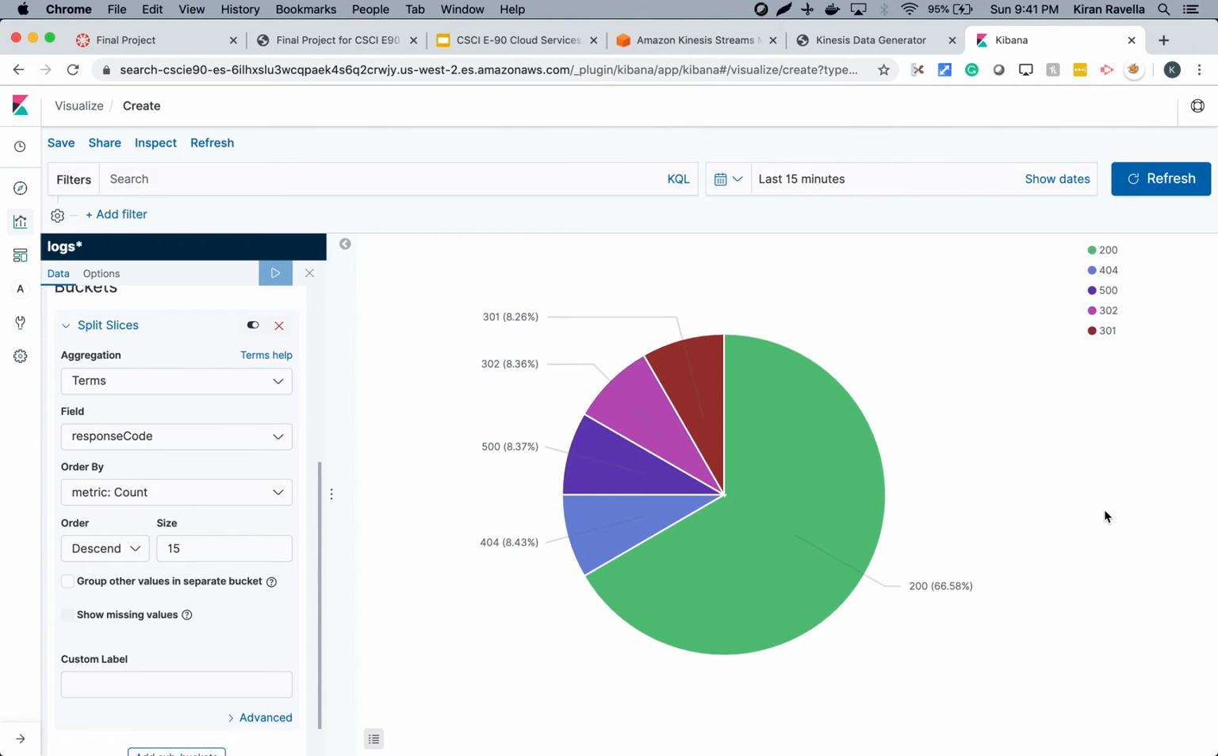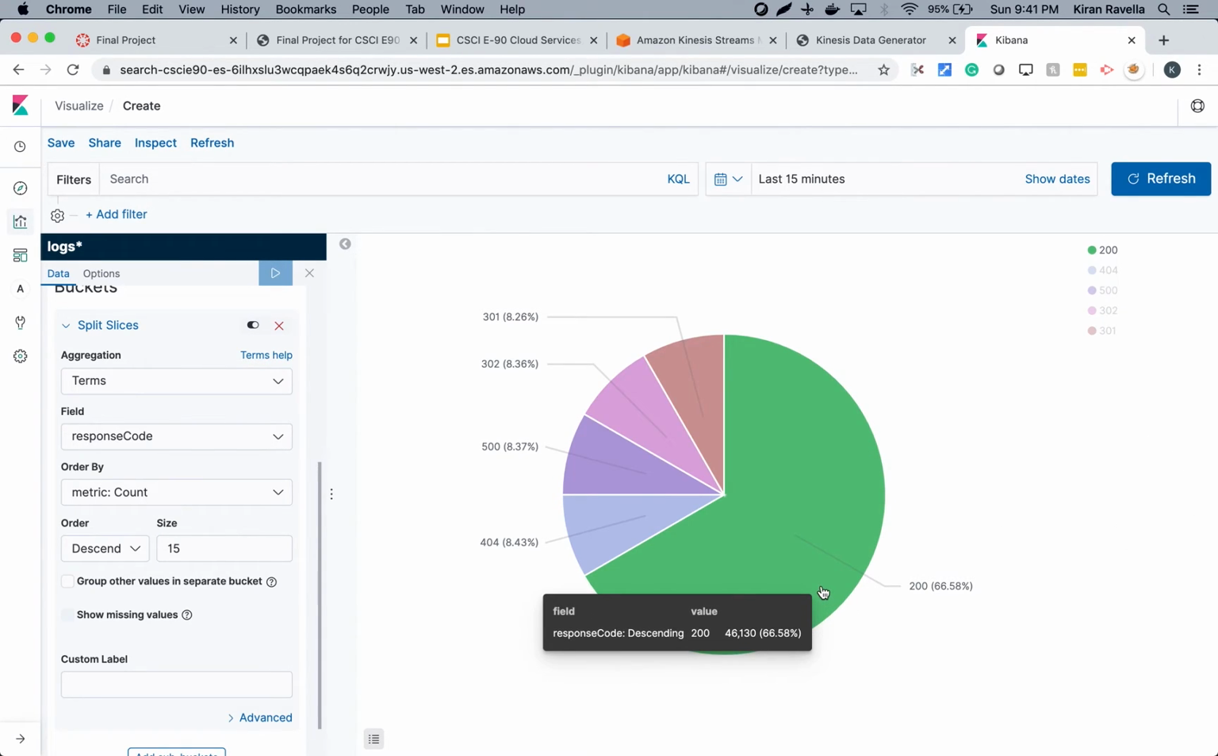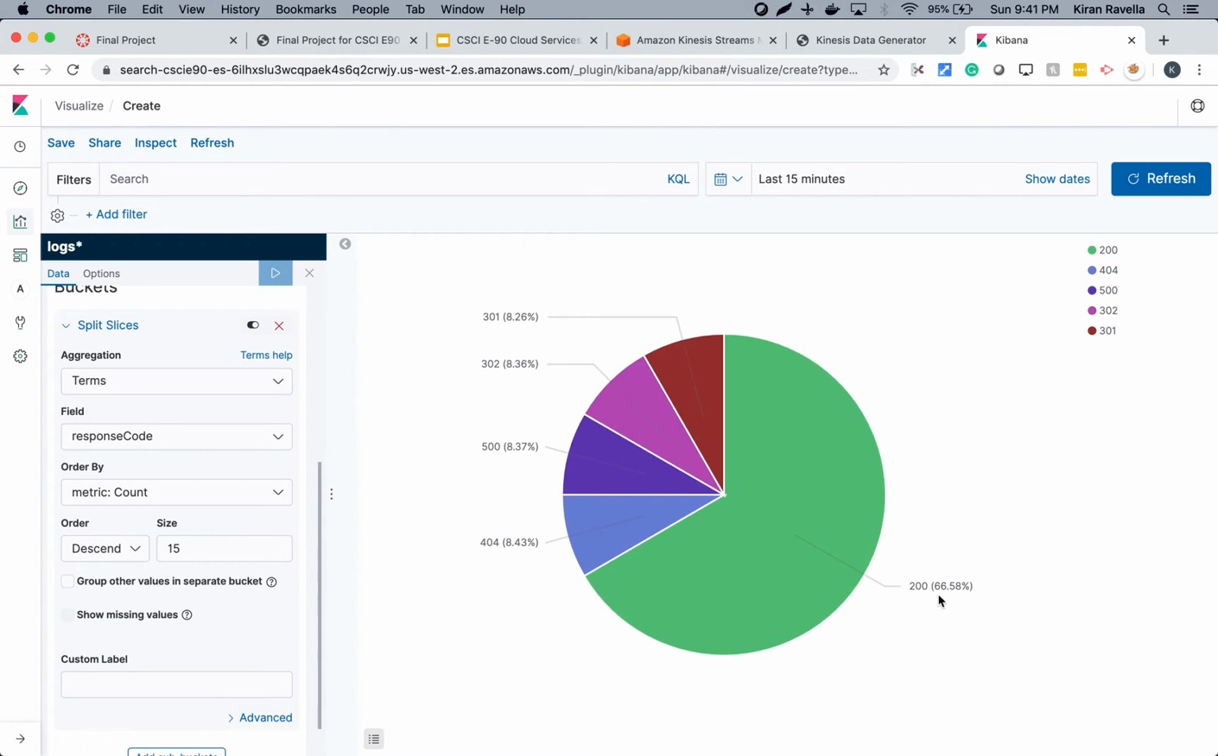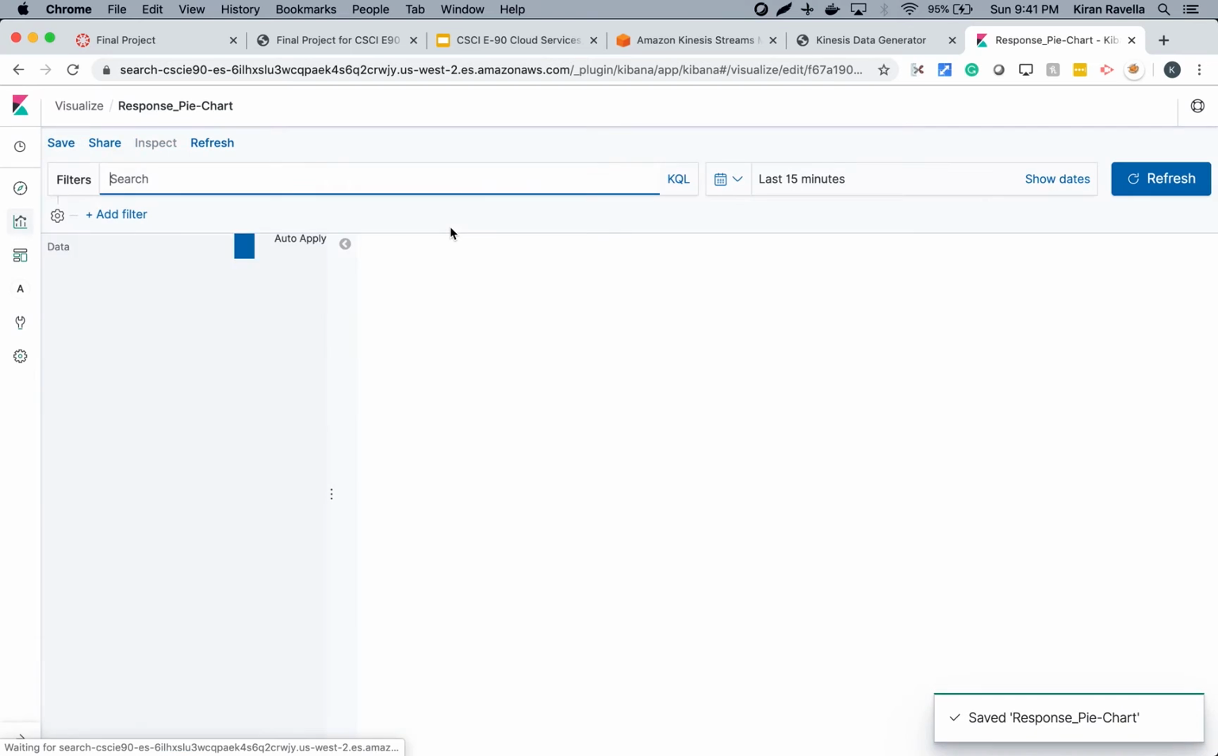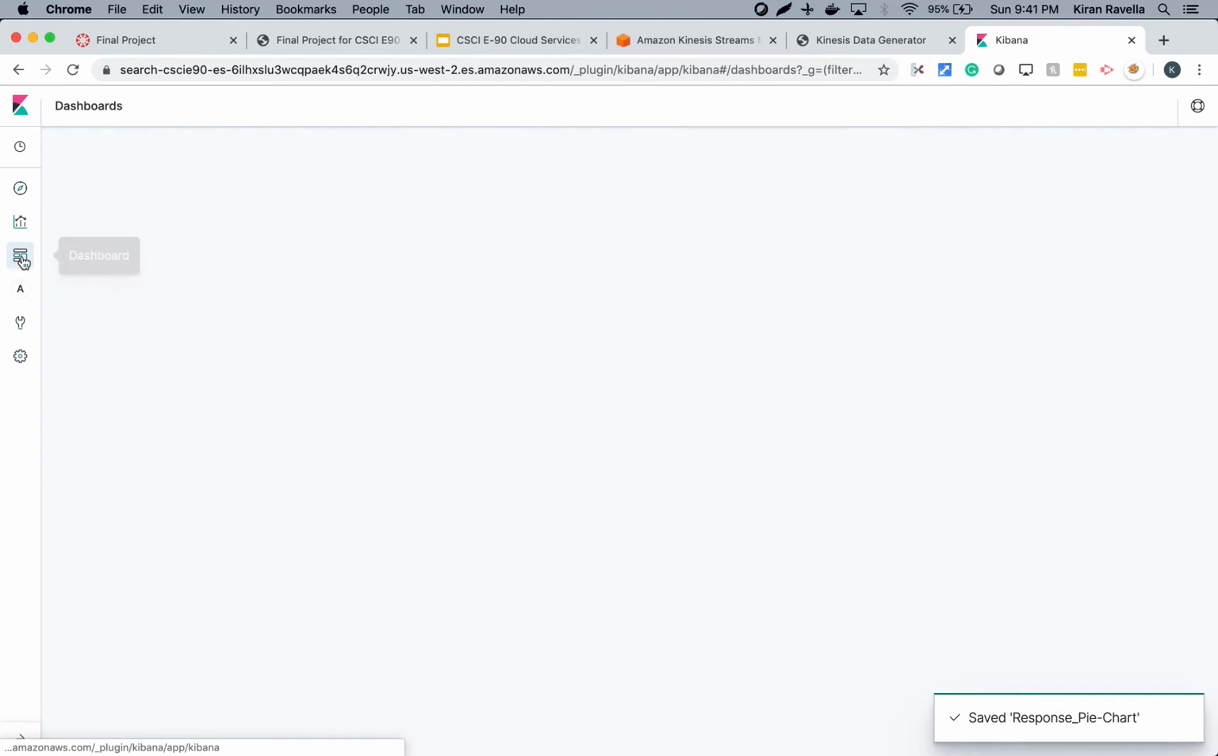So 200 was definitely the most common response code. 66.58% of the log events had response code 200. The rest were evenly distributed. So once the visualization is created, you need to save this as well, as pie chart.